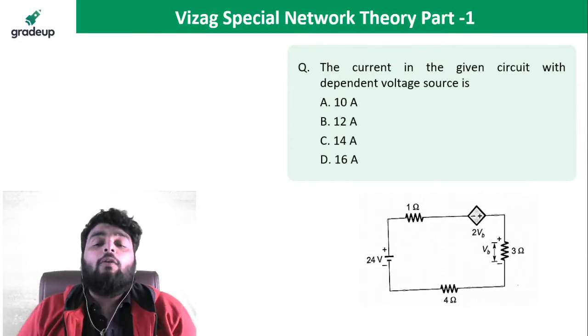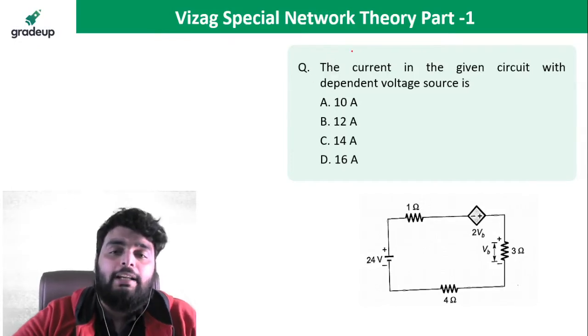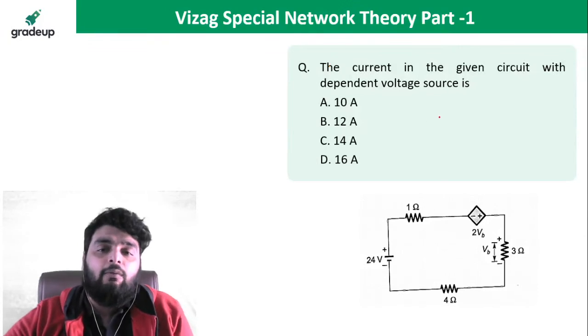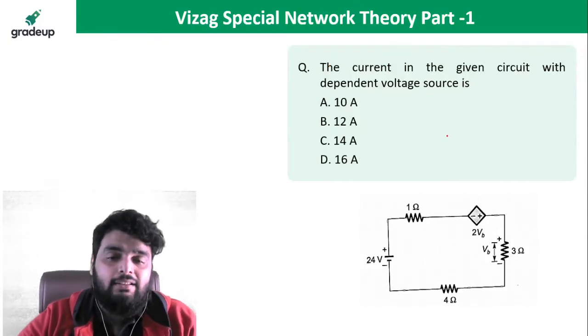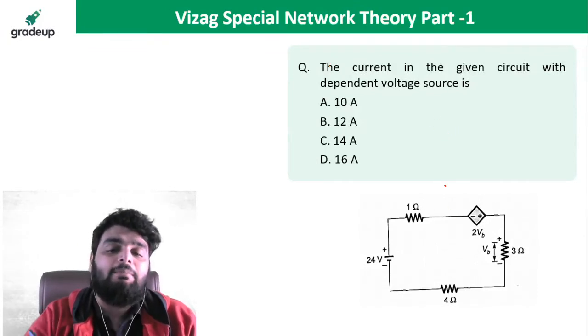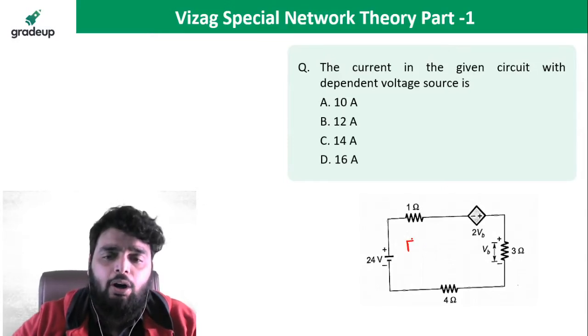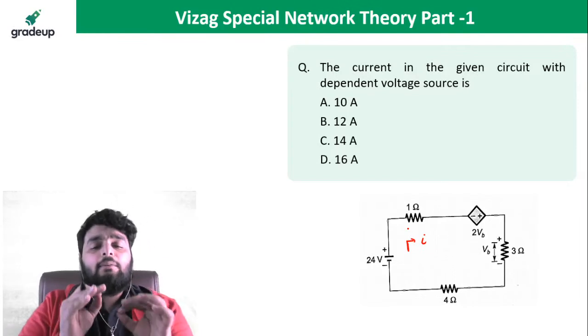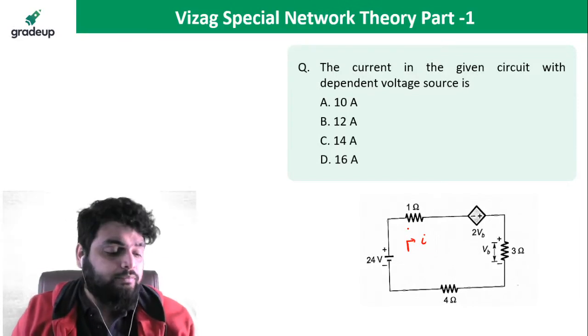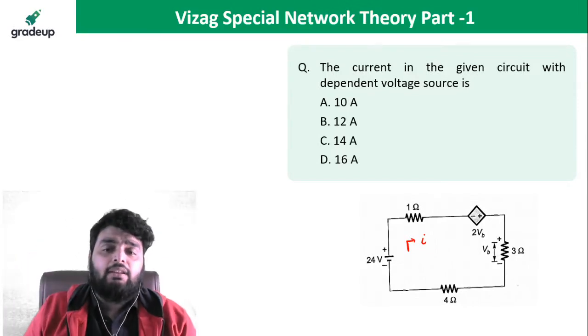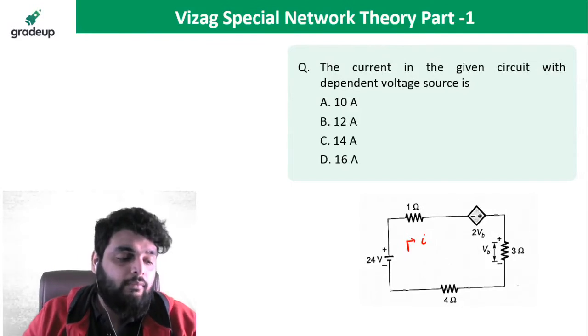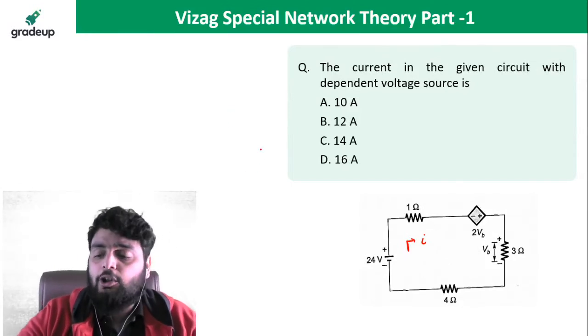So what will be the answer here? What I need to find out is the current in the given circuit with a dependent voltage source. In this circuit I have to find how much current will flow. It is a very basic question, and you just need to know a few points for it. Quickly tell me what the answer will be.